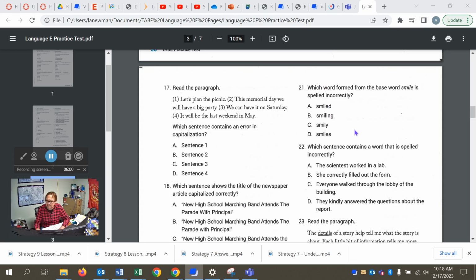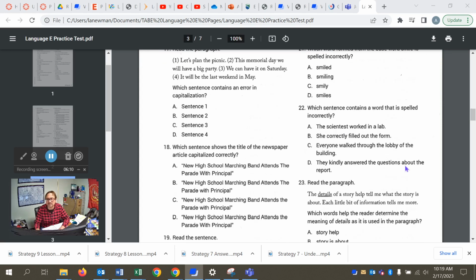22, which sentence contains a word that's spelled incorrectly? A, I-S-T, not E-S-T for scientist. Almost looks right, but it's got one letter off.